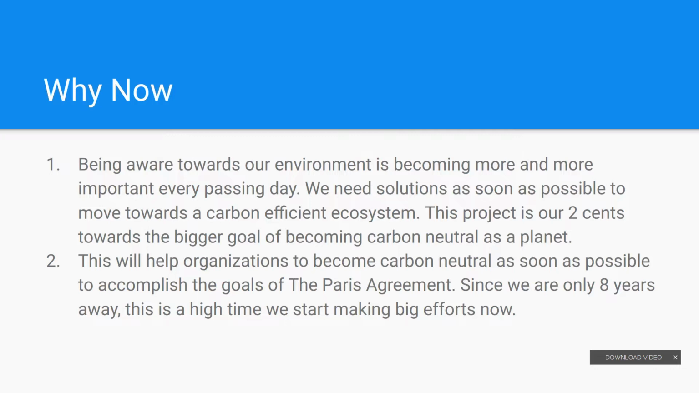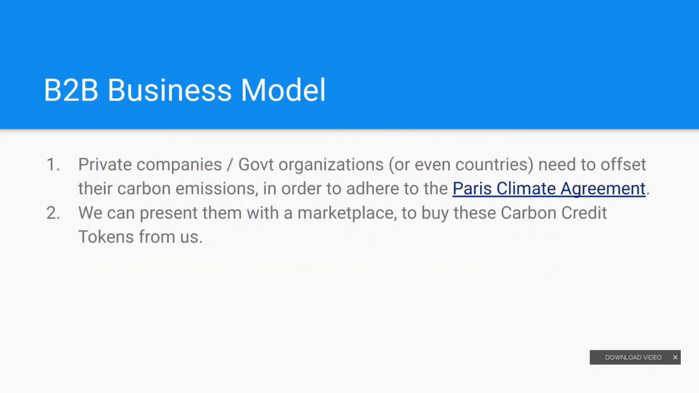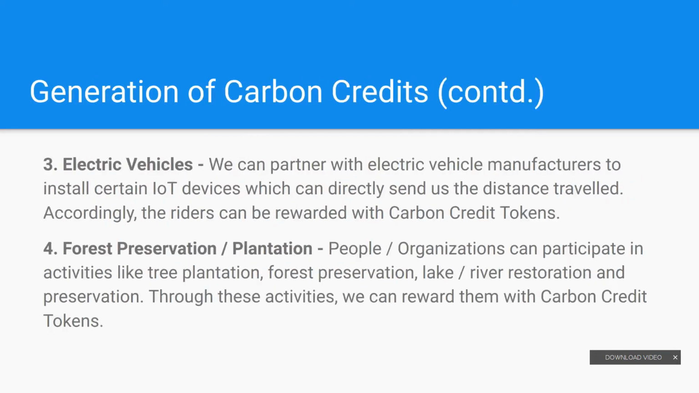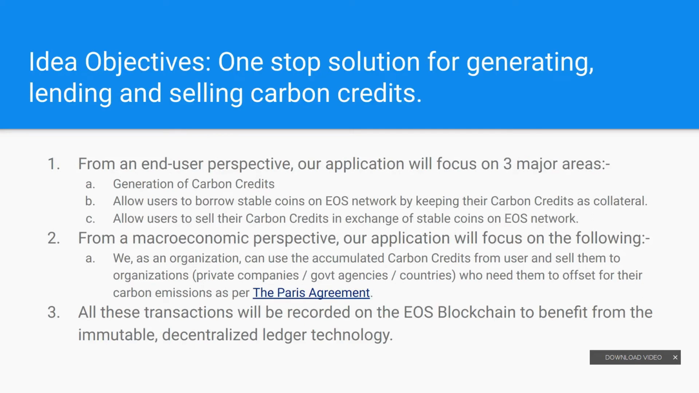Now, coming back to the idea, let's see what problem we are solving and what solution we are providing. The problem we are solving is generating carbon credits and using them as a carbon offset by other organizations, as a whole marketplace of carbon credits and ecosystem cycle. So our idea's objective is a one-stop solution for generating, lending and selling carbon credits. Our idea is generally focused on 3 major areas.